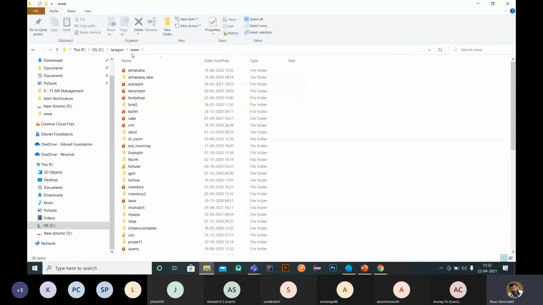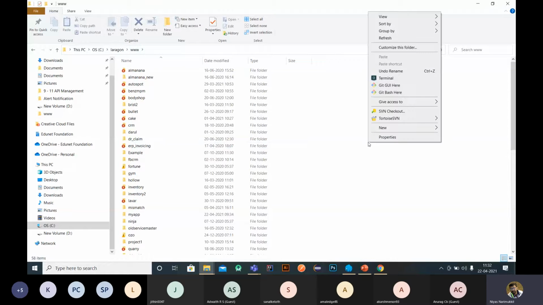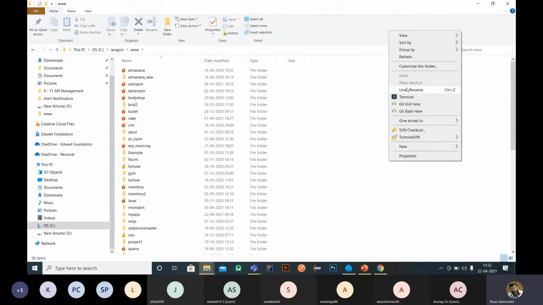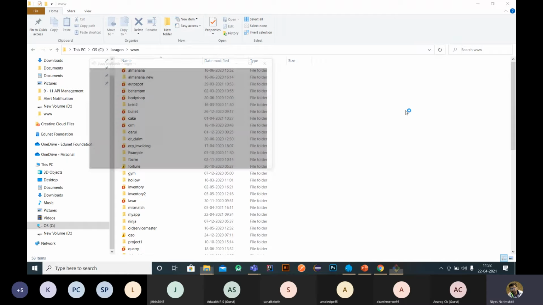So this is the www folder. Inside it we are going to create a new project. Under Laravel we have the www folder, and I'm going to create a new Laravel project. So right click, Bash here.